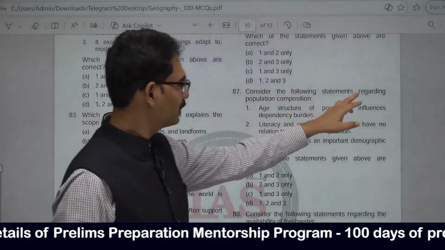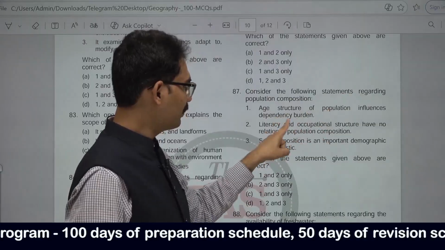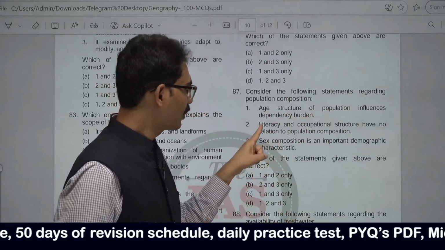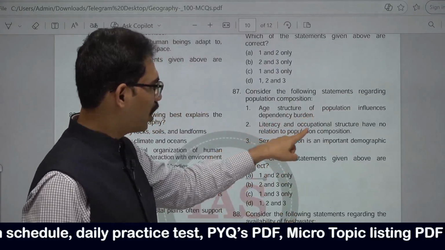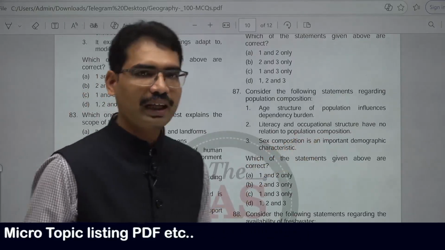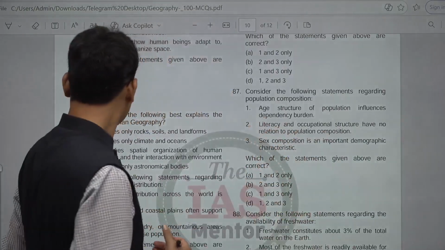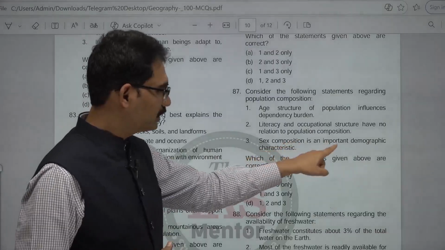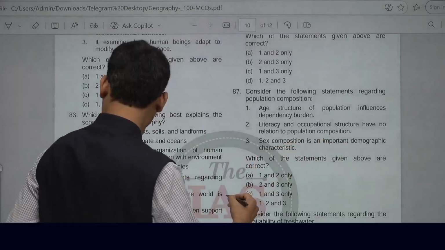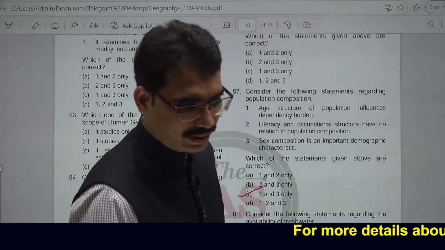Consider the following statements regarding population composition. Age structure of population influences dependency burden. True. If elder people are more, the dependency rate is more. Literacy and occupational structure have no relation to the population composition. No. Literacy influences the population composition. Sex composition is an important demographic characteristic. 1 and 3 is the answer. 87. C is the answer. Next, 88.